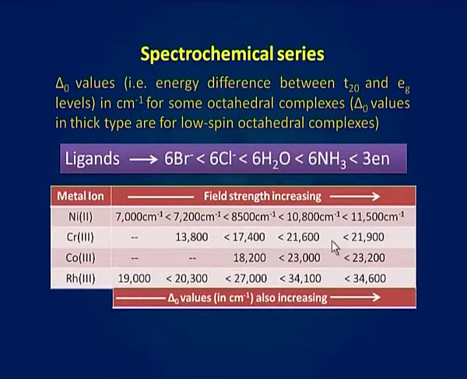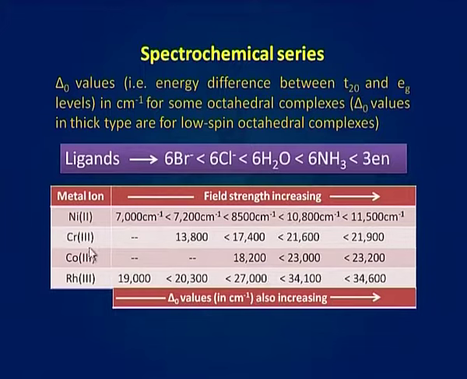The increase in the value of Δo on proceeding from left to right in the spectrochemical series is quite evident from the values of Δo for some octahedral complexes, which clearly show that since on proceeding from 6Br⁻ to 3 ethylenediamine the field strength of the ligands increases, the value of Δo also increases.